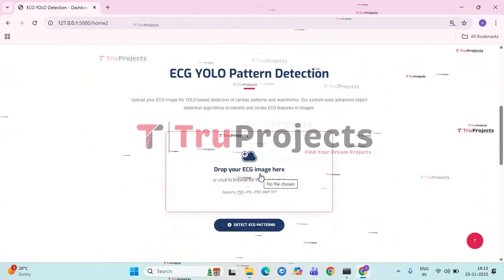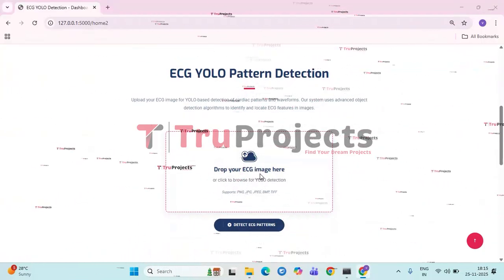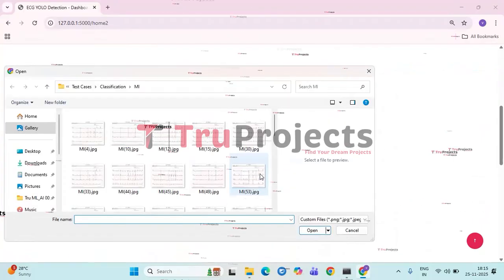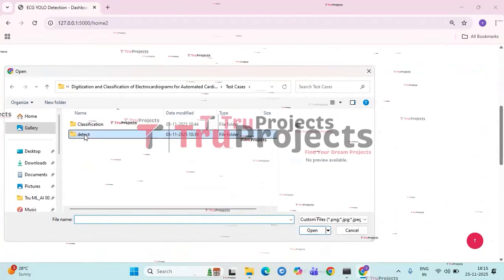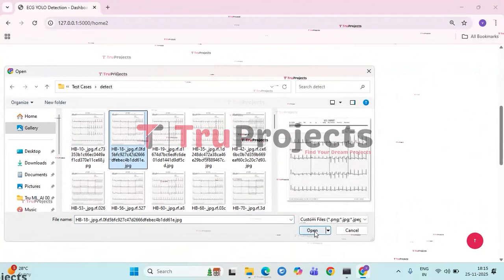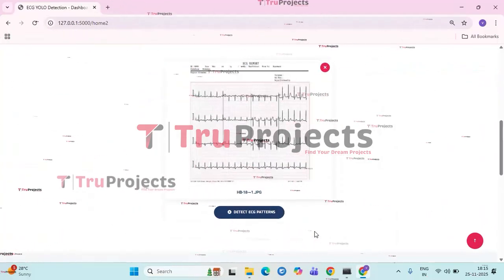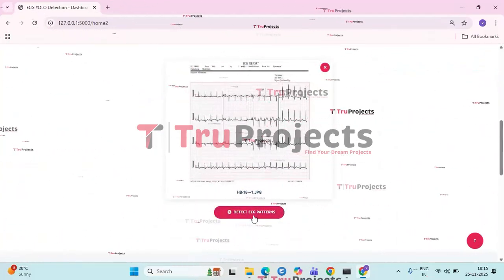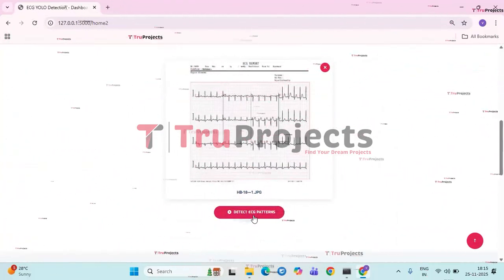Here we need to upload the ECG image. This also we need to upload from the test cases which are present in the code folder. Select any image and click on open so that the image will be uploaded. Then click on detect ECG patterns.